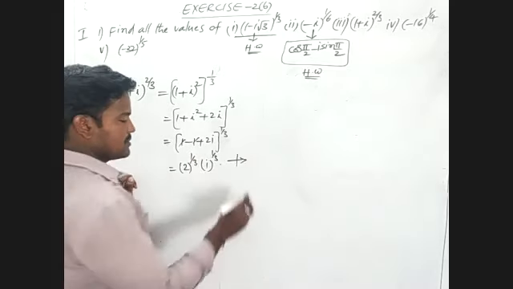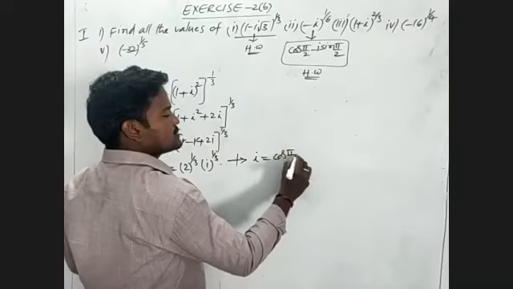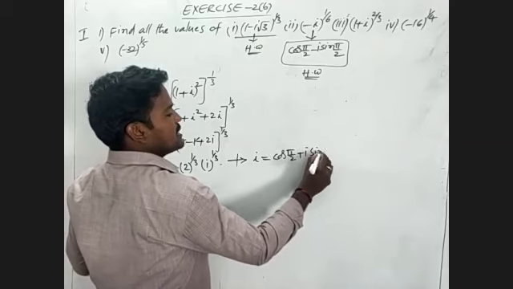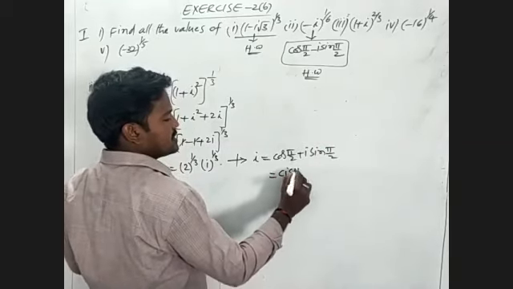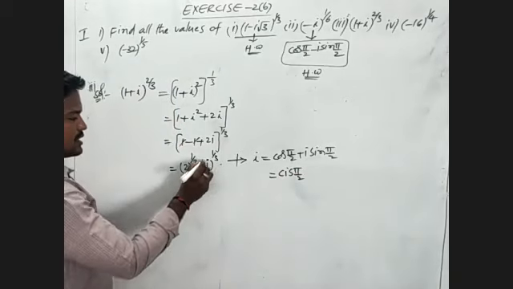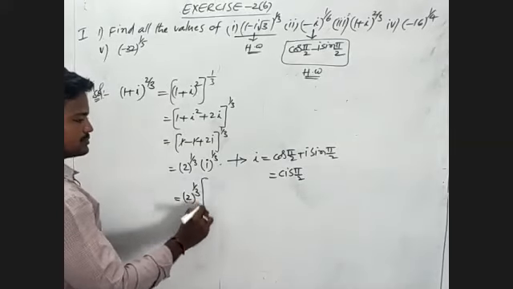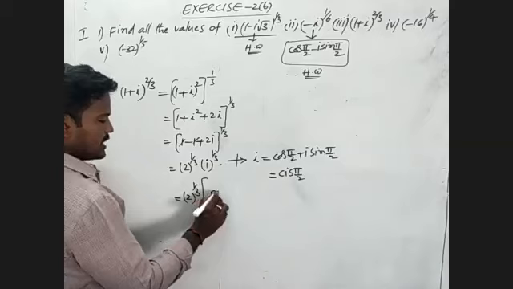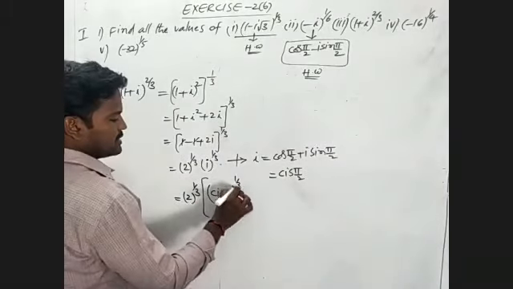Let us observe the value of i here. i is nothing but cos pi by 2 plus i sin pi by 2. How to extend this one? I will write 2 power 1 by 3 into (cos pi by 2 plus i sin pi by 2) whole power 1 by 3.